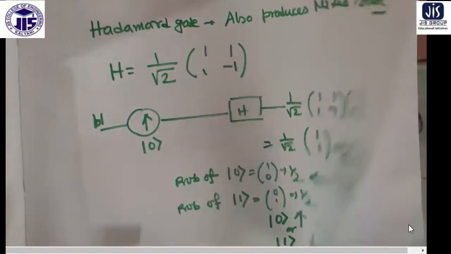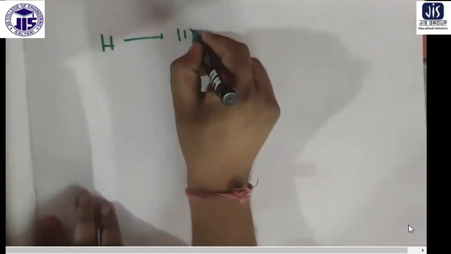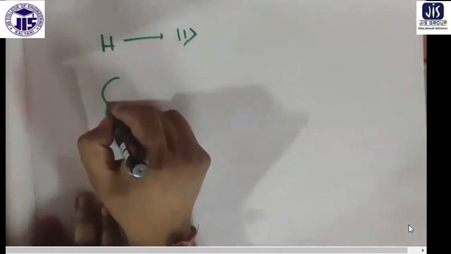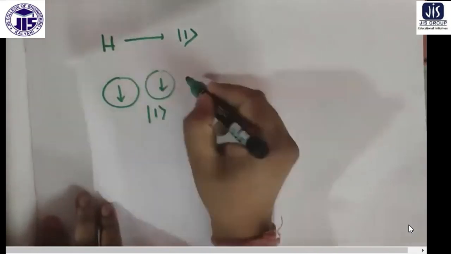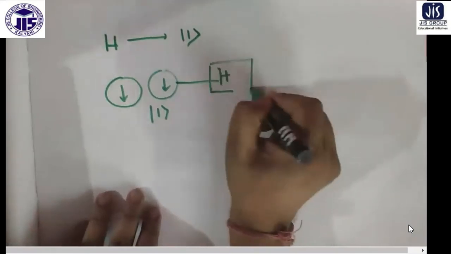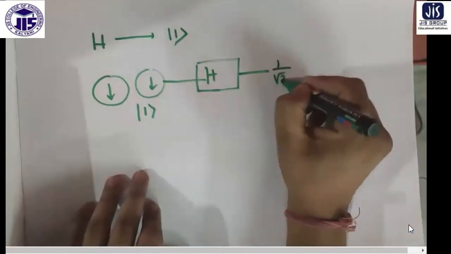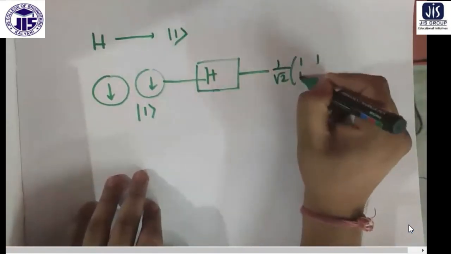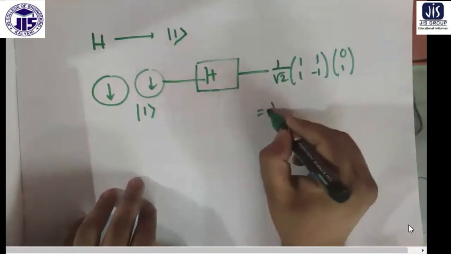Now similarly, suppose you do a Hadamard operation on the 1 state. Suppose I've got an electron with downspin, which is the 1 state. If you apply the Hadamard gate operation, what does it produce? 1 by root 2 times the matrix 1, 1, 1, minus 1, acting on 0, 1. So it produces this much.